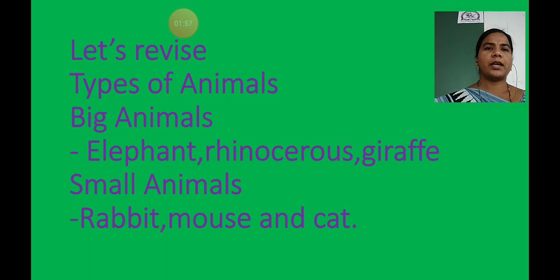Now, the second type is small animals. We saw some examples like rabbit, mouse, cat, goat, sheep. These are the examples of small animals. I hope, children, you got that very well. So shall we move next?